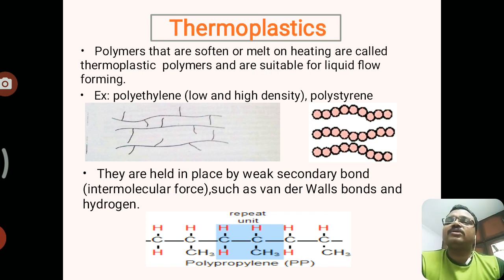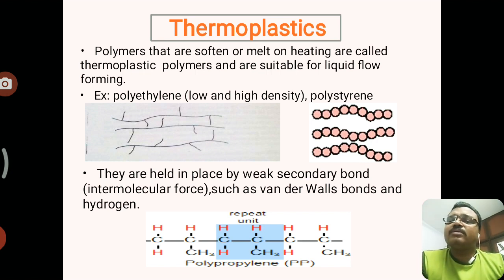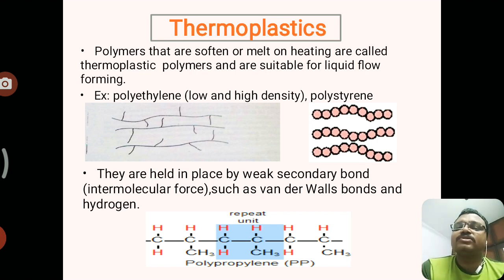The example from the thermoplastics is polyethylene. For both low and high density conditions, polyethylene is the best example, and the second one is polystyrene. In the second picture, there are linear polymers. The chain is linear and the molecules are arranged in a linear model. There are no fixed bonds here, only free bonds. They are held in place by weak secondary bonds, also known as van der Waals bonds and hydrogen bonds.